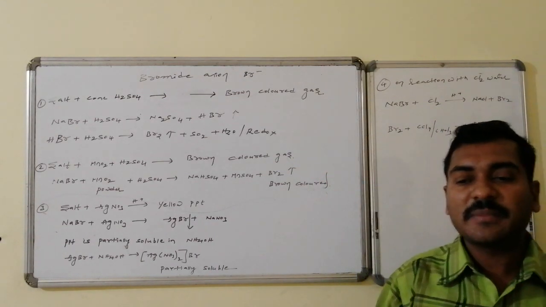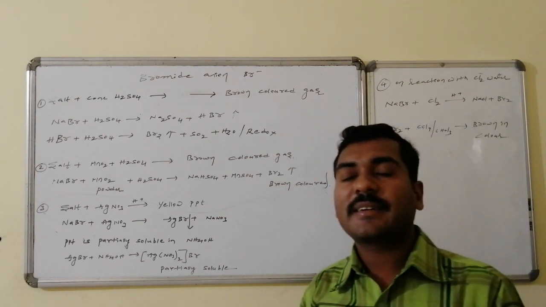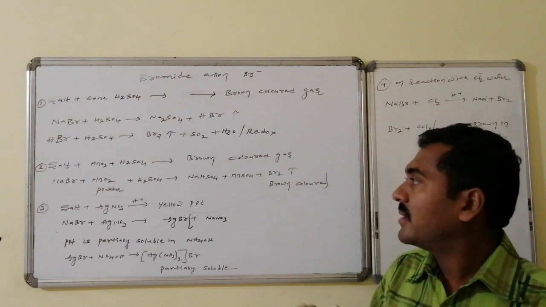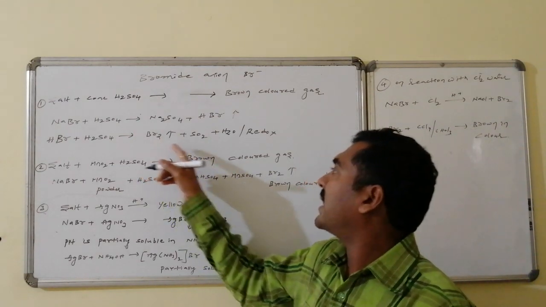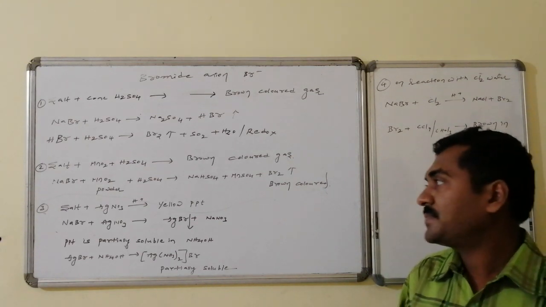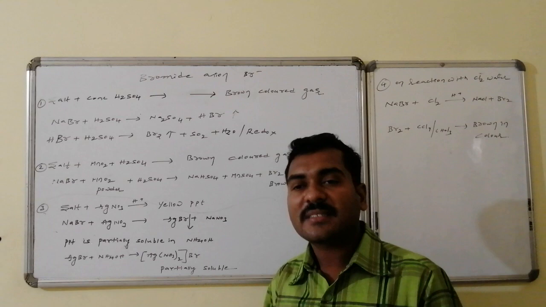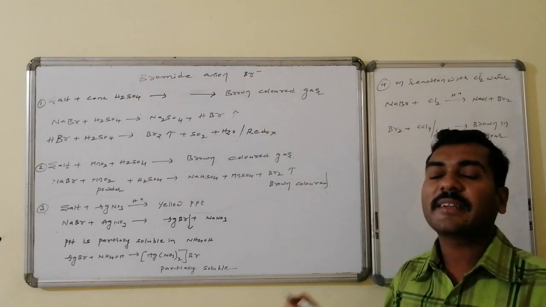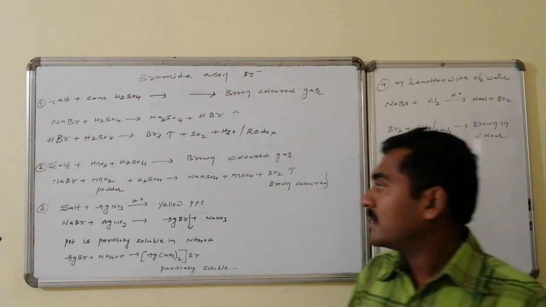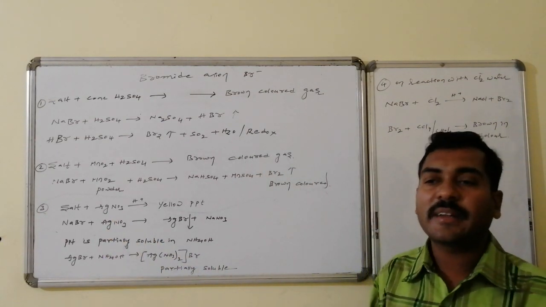Once again, the HBr that is formed combines with the concentrated sulfuric acid and participates in a redox reaction, leading to the formation of bromine gas followed by sulfur dioxide. That bromine gas is brown in color. This salt plus manganese dioxide plus concentrated sulfuric acid directly gives bromine, a brown colored gas. The next one is the salt on reaction with silver nitrate under acidic medium conditions.